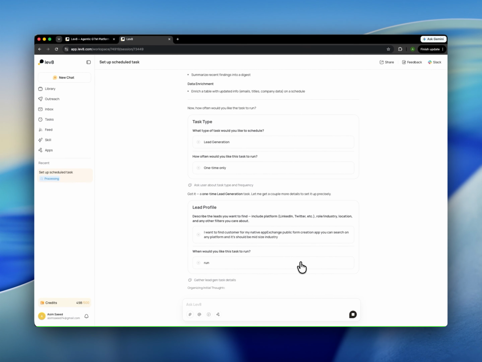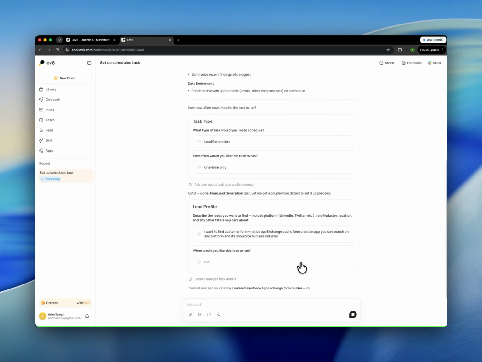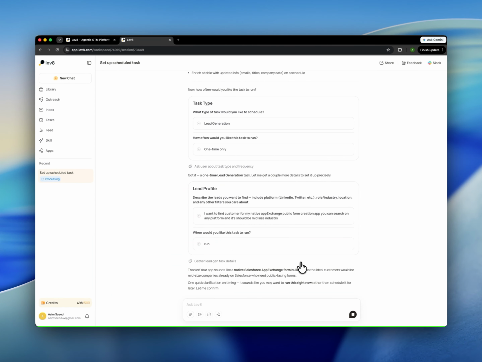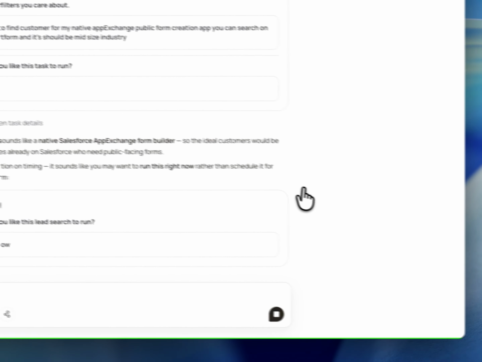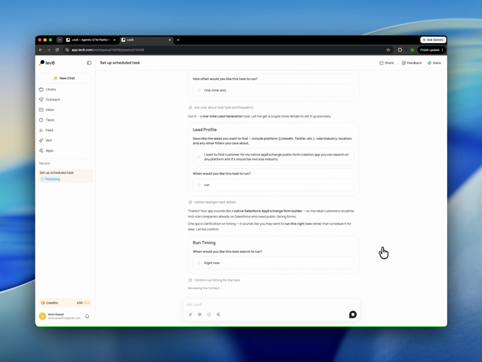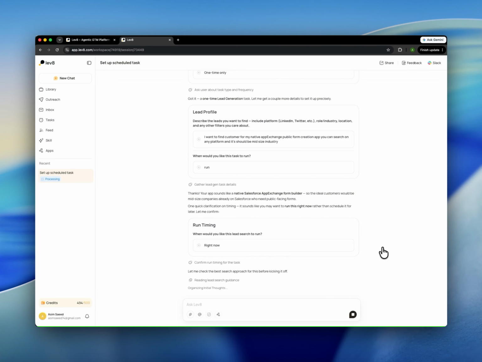What it will do: gathering lead generation task details, organization, initial thought, clarifying. Thank you. Your app sounds like a native. And would you like to run? Yes, right now. So basically, we can see how the results look here in a few moments.